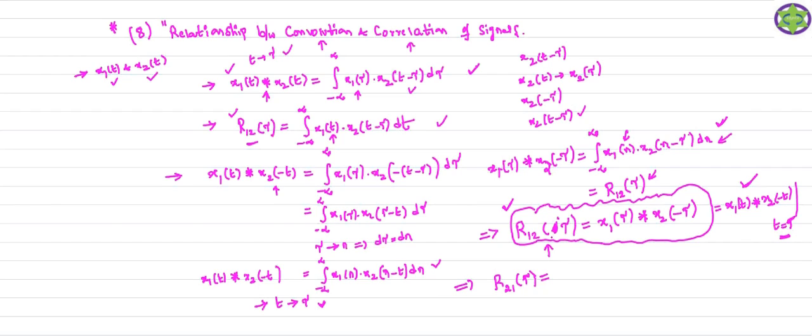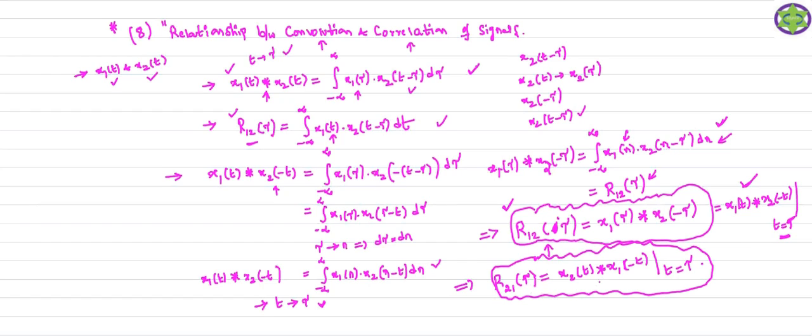To get R21 of tau, you just consider x2 of t convolved with x1 of minus t, and find the result at t equal to tau. So using this, we find the cross correlation function. This is the relationship between the convolution and correlation of the signals.